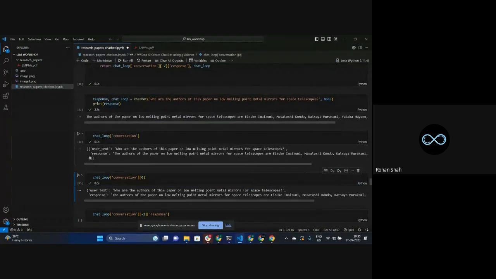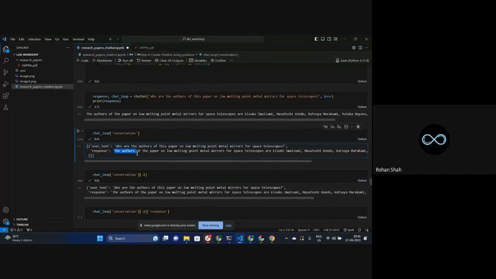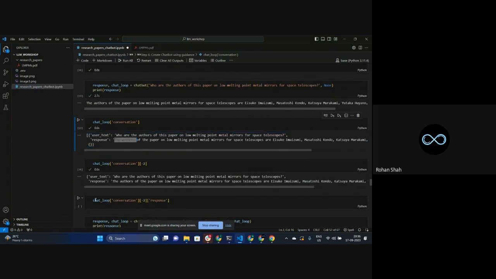It's giving me the same thing, right? I can use the negative indexing or the positive indexing. It's up to me. So -2 is also giving me this particular part, the user text as well as the response. Okay. Now, because I want the response from the LLM, I am also getting the output in the format of response.